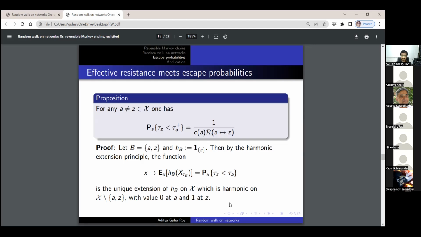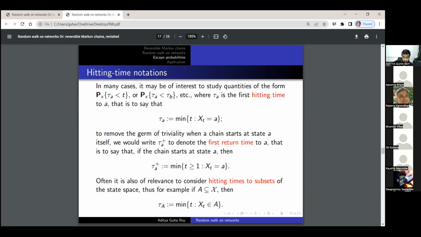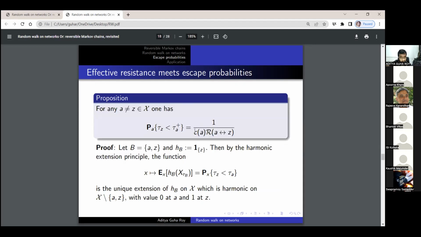So now, these are the hitting times. We are now entering the realm of probability. We have discussed effective resistance and such things, and now we would like to connect it with escape probabilities. Suppose we have a network whose vertex set is X, and we distinguish two vertices as the source and sink, A and Z, where the source is not equal to the sink. Then starting at the source, the probability that we reach the sink before making a revisit to the source is equal to 1 divided by C_A times the effective resistance between A and Z, where C_A is the conductance accumulated at A.